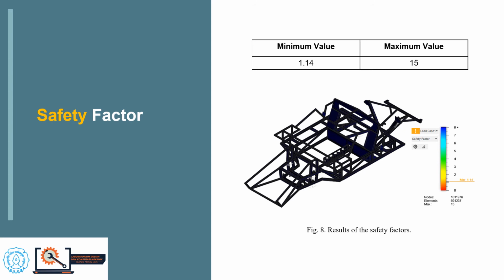The need to consider all potential modes of failure, including the unexpected, is emphasized, and an outline is given of safety factor treatment for predictive and time-dependent modes. Construction is declared safe if the safety number is above 1. The result simulation can be seen in this slide, in which the minimum value obtained is 1.14 and the maximum value is 15.